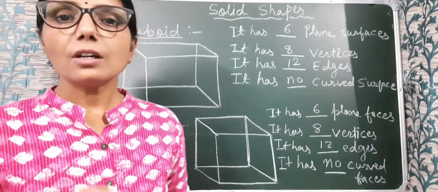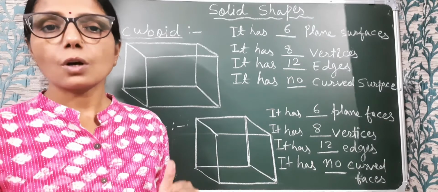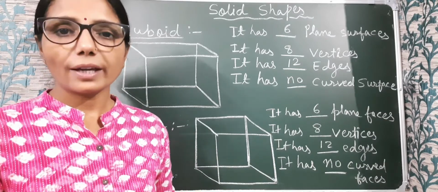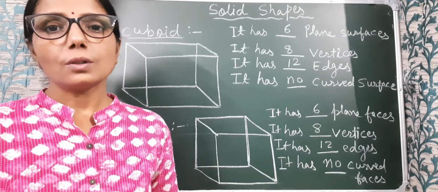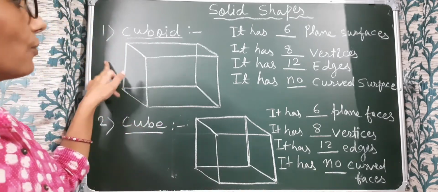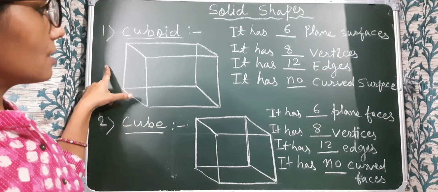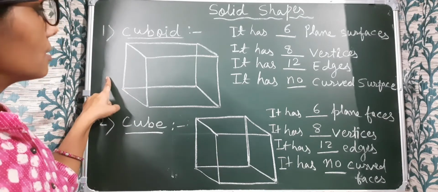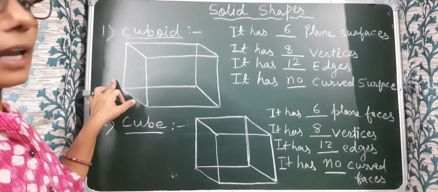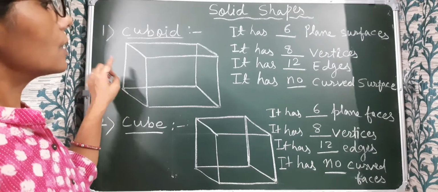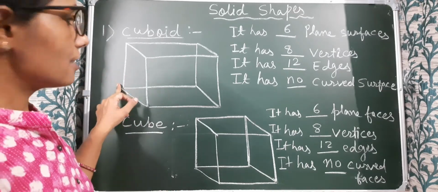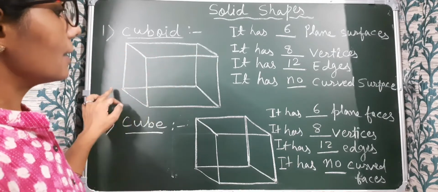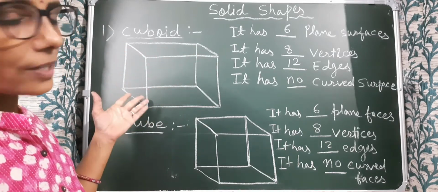Okay. Now we learn about different types of solid shapes. They are cuboid, cube, cylinder, sphere and cone. First we learn about the cuboid. It has 6 plane surfaces and it has 8 vertices. Vertices is the plural of vertex. It has 12 edges and it has no curved surface.